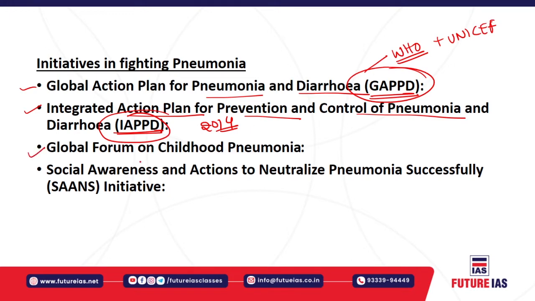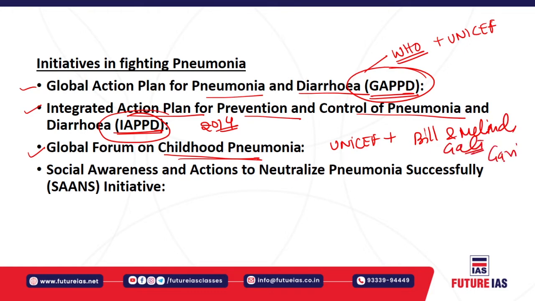The next is the Global Forum on Childhood Pneumonia, an initiative of 9 leading health and children's organizations that include UNICEF, as well as the Bill and Melinda Gates Foundation, along with Gavi. These organizations started this forum to prevent pneumonia among children.